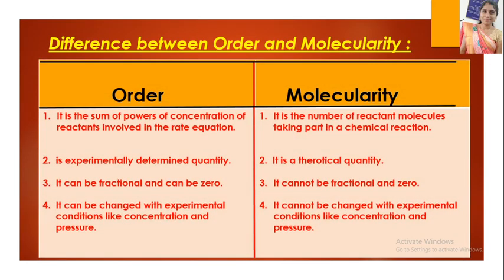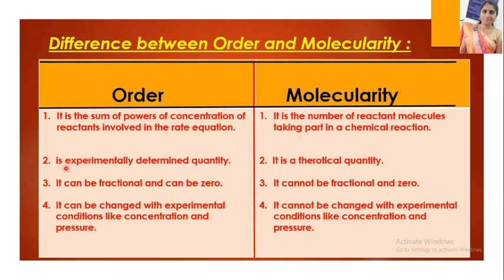How can we define the order? It is the sum of the powers of concentration of reactants involved in the rate equation. And molecularity is the number of reactant molecules taking part in a chemical reaction. So order is the sum of powers of concentration of reactants involved in the rate equation, and molecularity is the number of reactant molecules taking part in a chemical reaction.